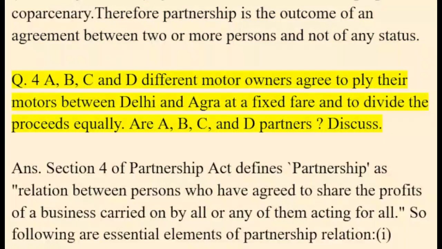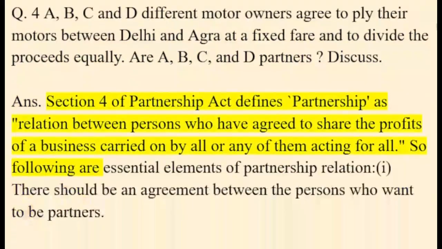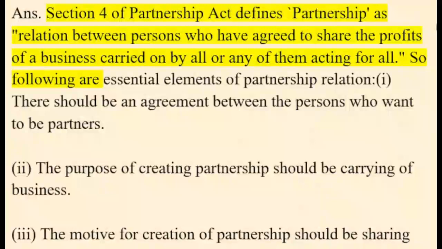Q. 4. A, B, C and D, different motor owners, agree to ply their motors between Delhi and Agra at a fixed fare and to divide the proceeds equally. Are A, B, C and D partners? Discuss. Ans. Section 4 of the Partnership Act defines partnership as a relation between persons who have agreed to share the profits of a business carried on by all or any of them acting for all.